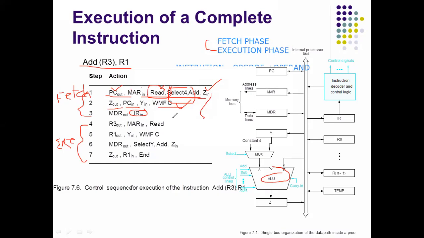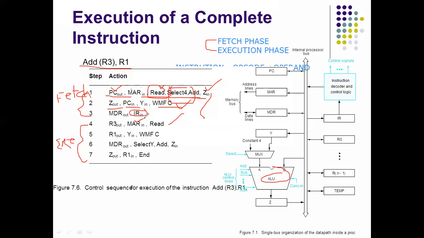What happened here in this 4th step? R3 out. That means the contents of register R3. Here R3 is put in brackets. Whenever any register is put in brackets, that represents the contents of the register. That's why in this 4th step, the contents of register R3 are transferred to the memory address register.